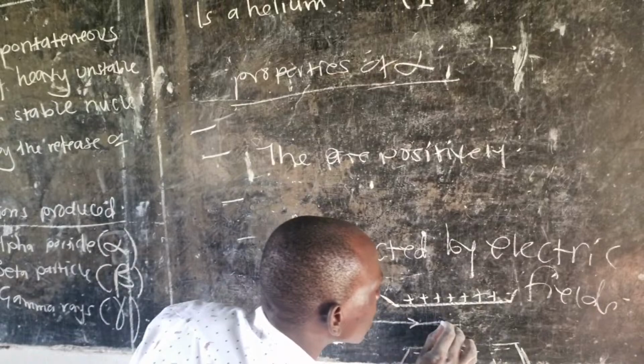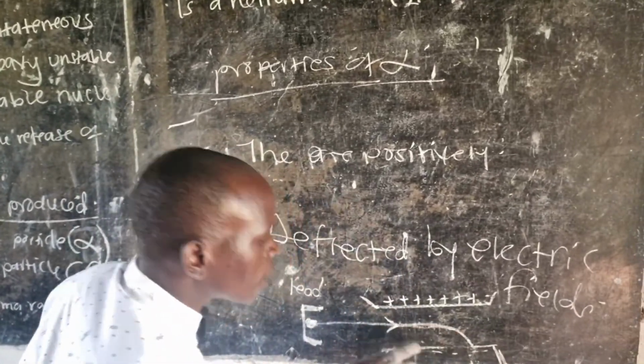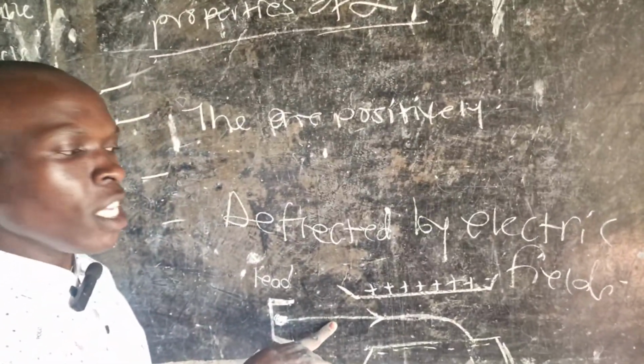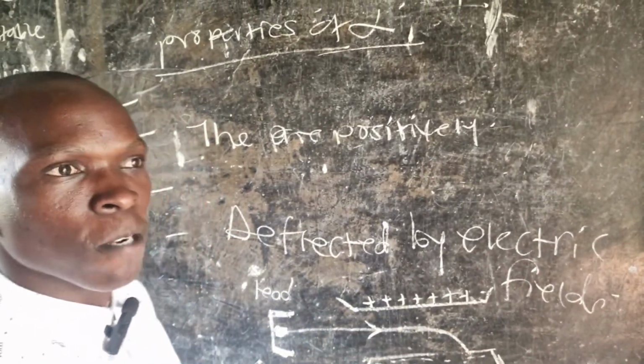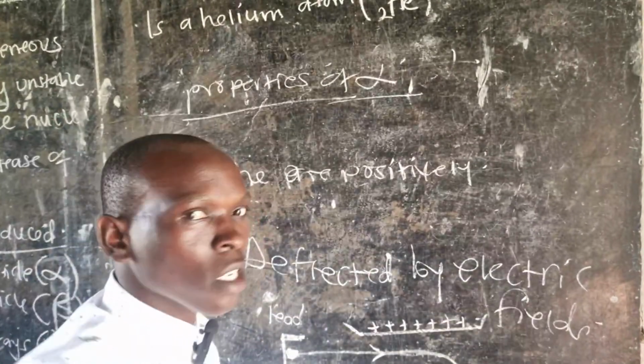So it will deflect. Deflection is like to bend like that. So it will just bend towards the negative plate. Why? This alpha particle itself is positively charged, and so when it is made to pass through this electric field, it will be deflected towards the negative plate. So that is why we said that they are deflected by electric fields.